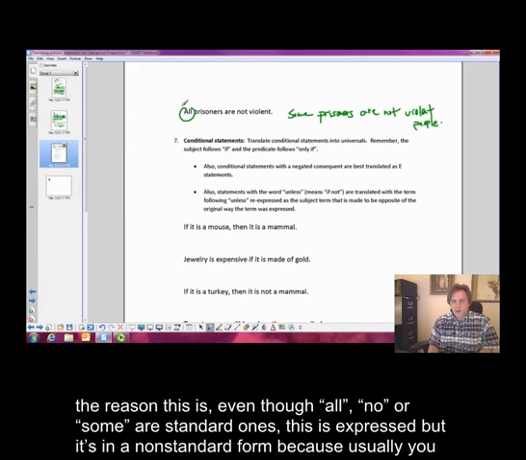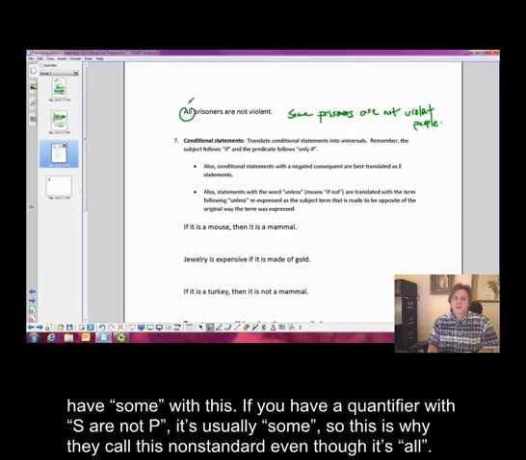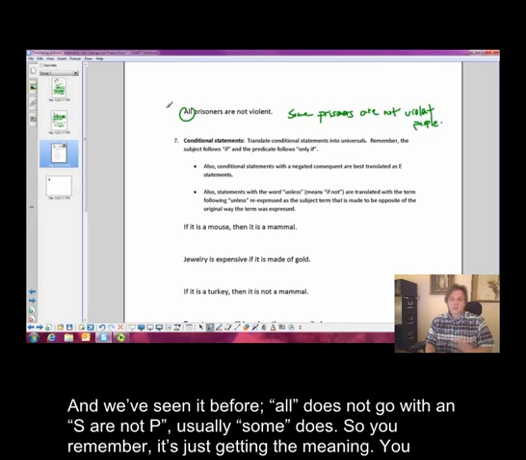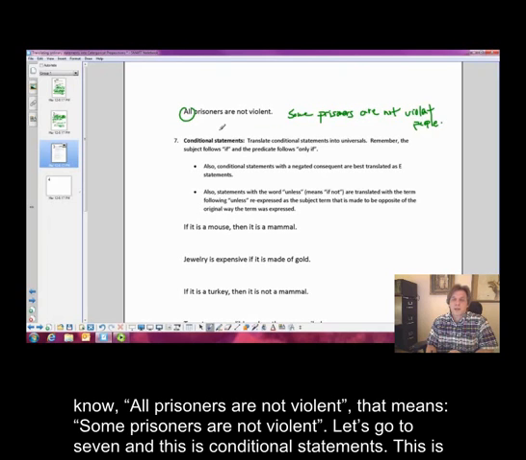The reason this is, even though all, no, or some are standard ones, this is expressed, but it's in a non-standard form, because usually you have some with this. If you have a quantifier with S are not P, it's usually some. So this is why they call this non-standard, even though it's all, and we've seen it before. All does not go with an S are not P. Usually some does. Okay? So you remember, it's just getting the meaning. All prisoners are not violent. That means some prisoners are not violent.